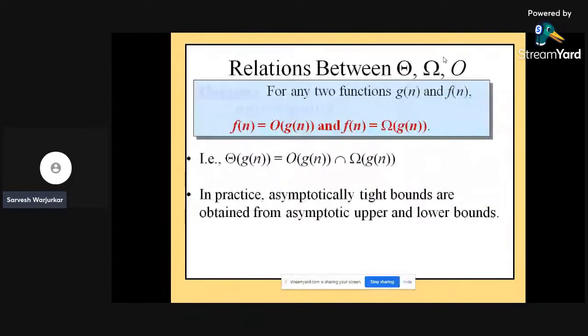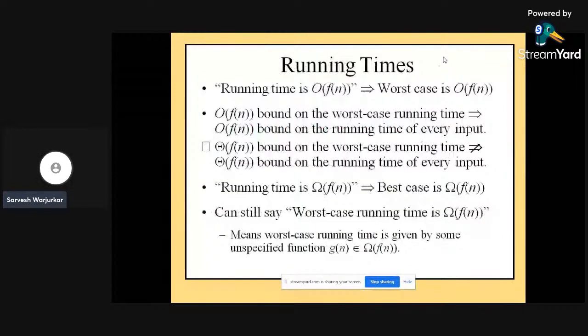Next is the relationship between theta, omega, and big O. For any functions g of n and f of n, f of n is equal to theta of g of n if and only if f of n is equal to order of g of n and f of n is equal to omega of g of n. In practice, asymptotically tight bounds are obtained from an asymptotic upper bound and lower bound, as we know. Then the running times are as follows: order of f of n is a bound on the running time of every input in the worst case, and theta of f of n bounds the running time of every input.